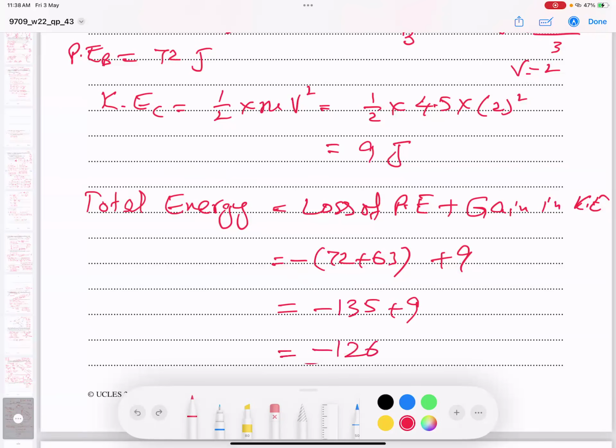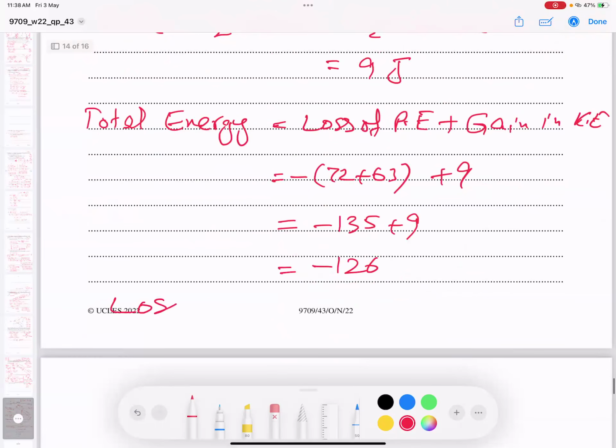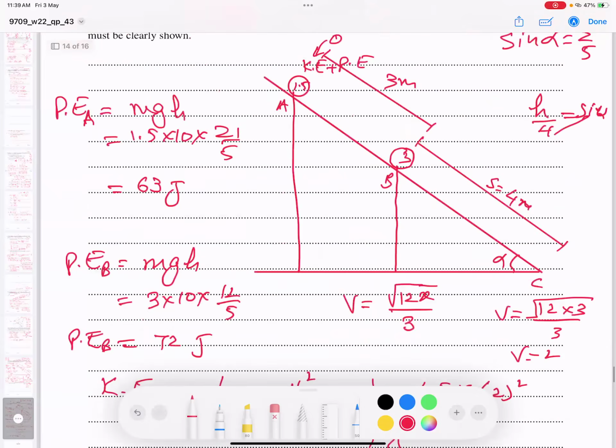And negative is a total, so negative means a loss. So loss of energy altogether. I will not write a minus sign. I write 126 joules.